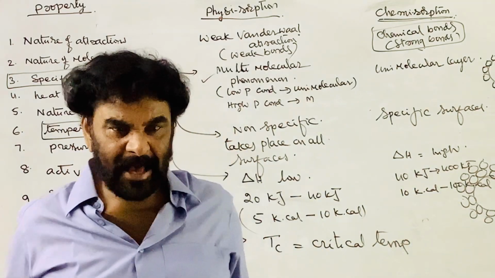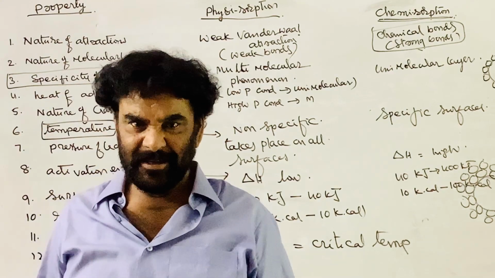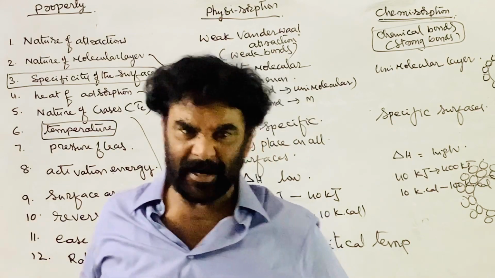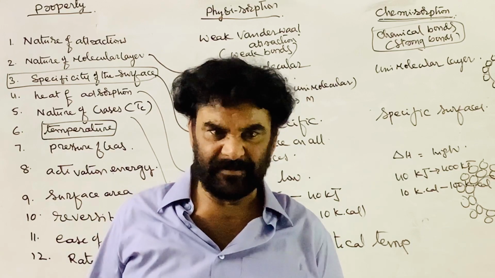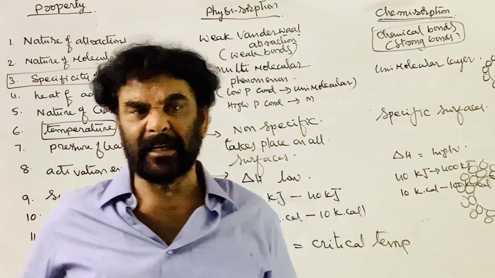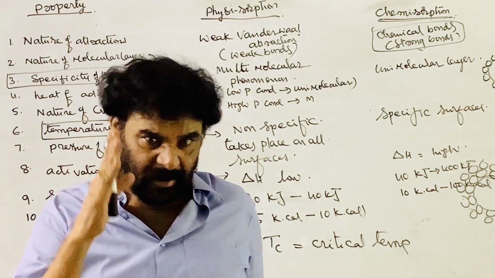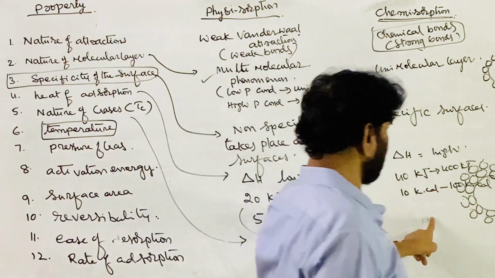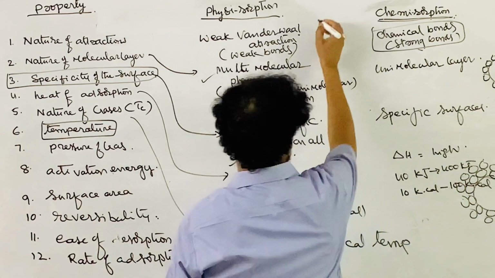So that is, as the temperature increases, the rate of reaction increases. So why? To carry out the reaction, some additional amount of energy is required, which is known as the activation energy. On the surface, a chemical reaction is taking place. So, as you increase the temperature, in the case of chemical adsorption, this is the case.